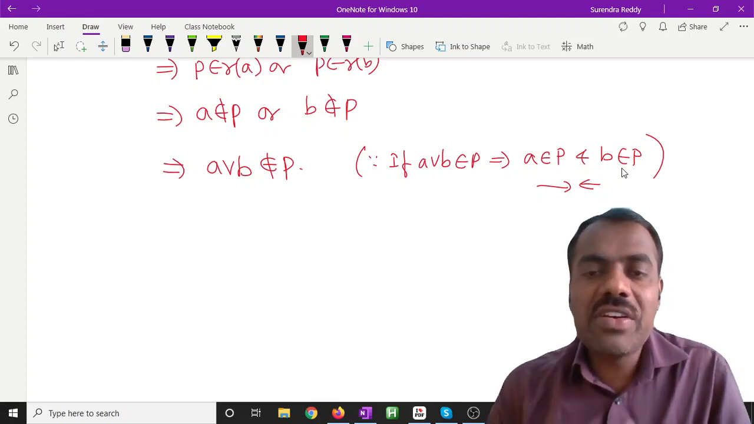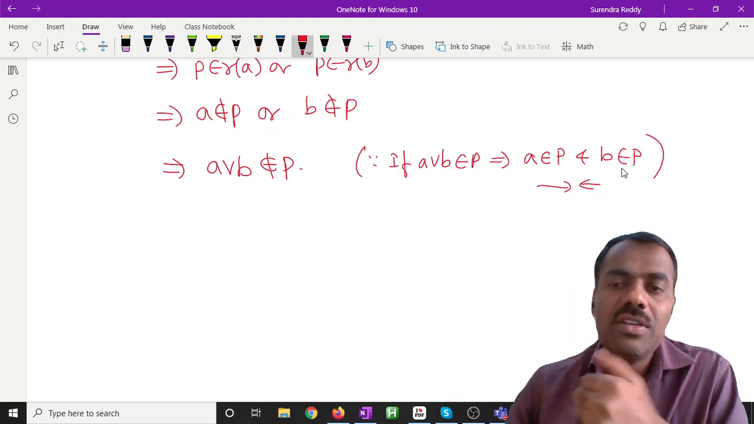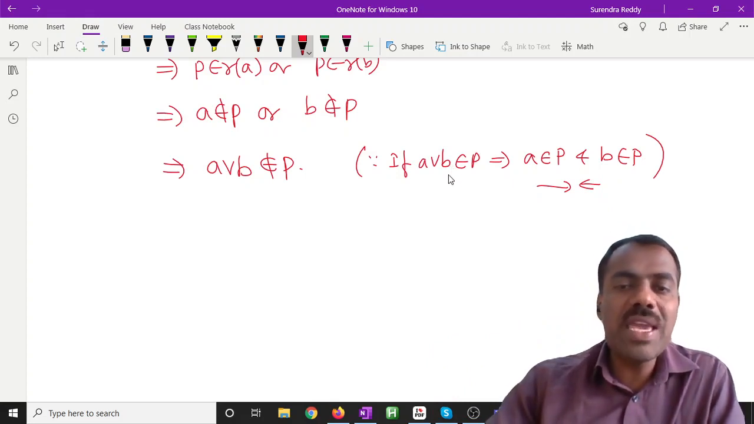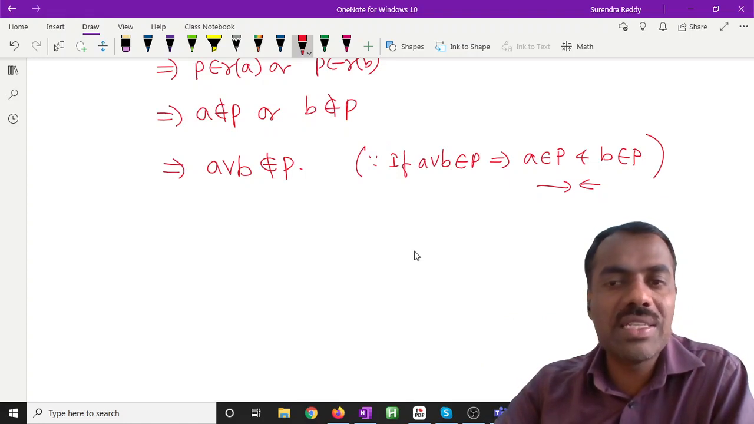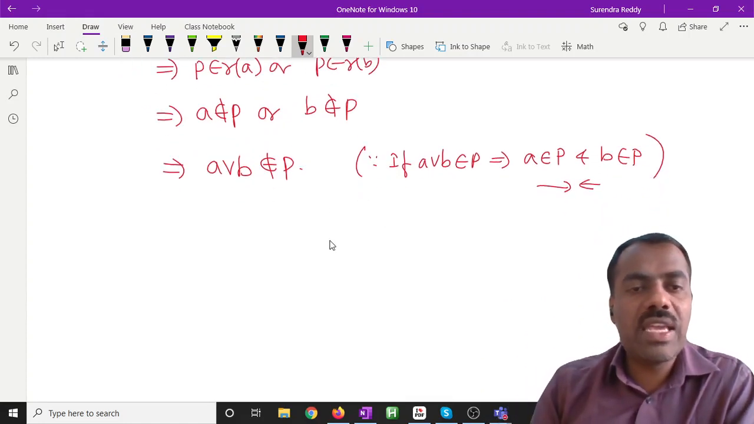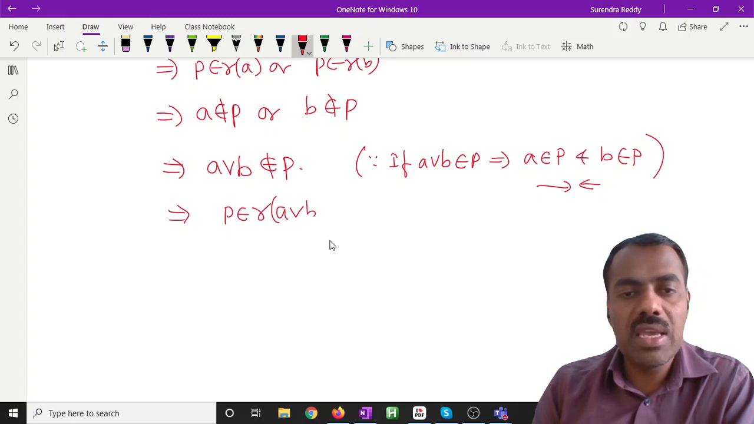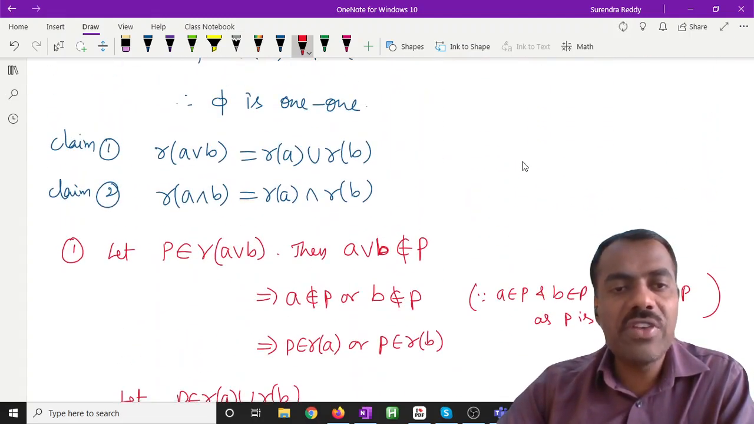In an ideal, whenever we have an element, then all elements below it are also there. So A and B are below A join B, therefore they are also there, but we know that one of A and B is not there. Is this clear? Okay. So if A join B is not in P, that shows that P belongs to R of A join B. So that proves claim one, that R of A join B is equal to R of A union R of B.